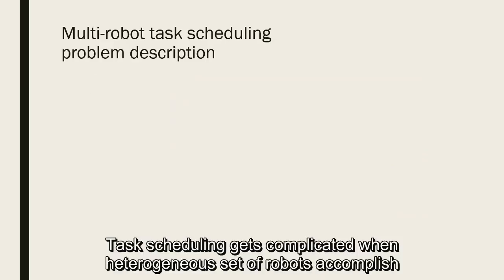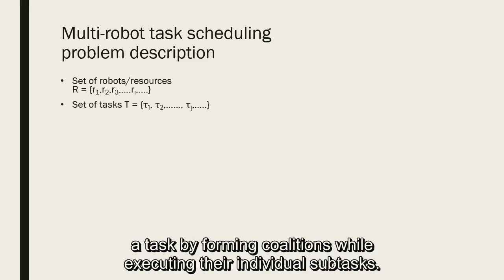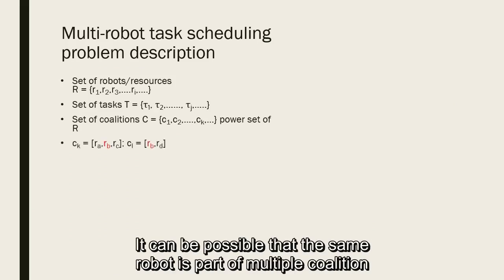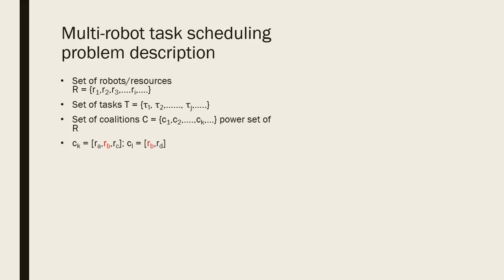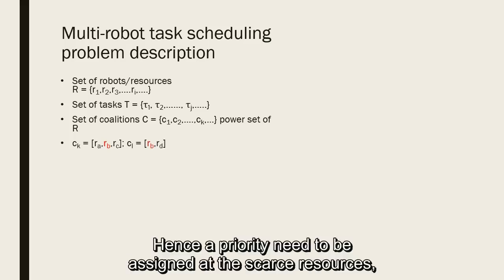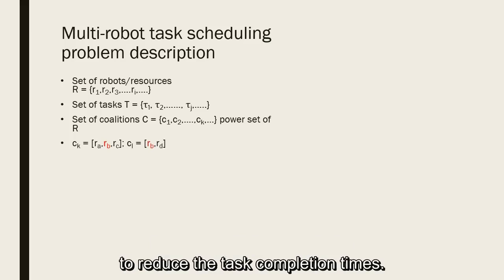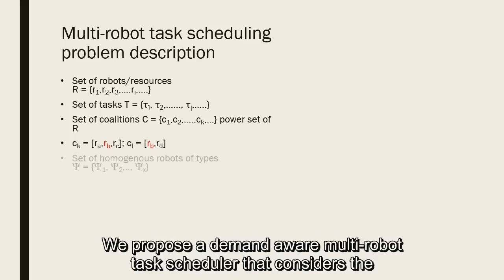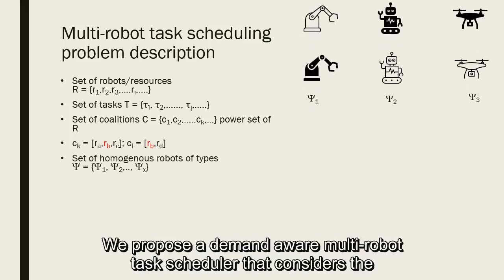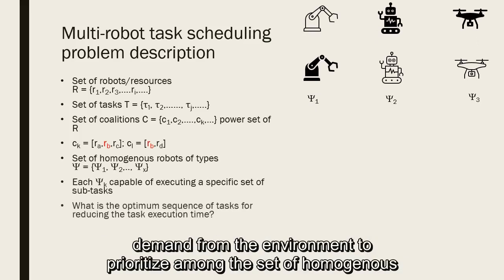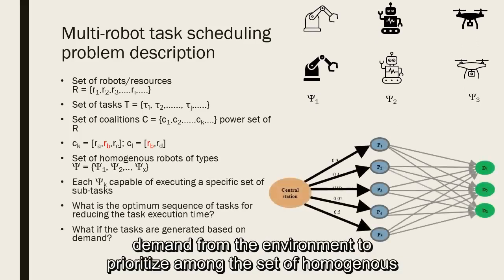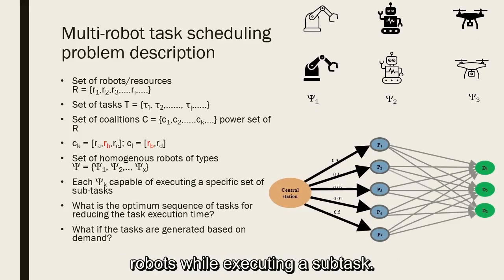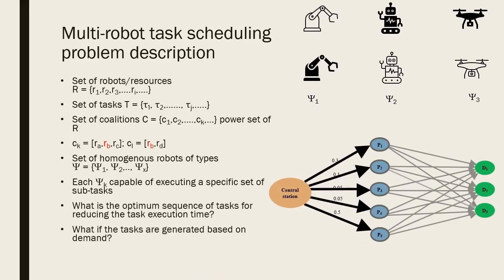Multi-robot task scheduling gets complicated when a heterogeneous set of robots accomplish a task by forming coalitions while executing their individual subtasks. It is possible that the same robot is part of multiple coalitions for executing different sets of tasks. Hence, a priority needs to be assigned to the scarce resource to reduce the task completion times. We propose a demand-aware multi-robot task scheduler that considers the demand from the environment to prioritize among the set of homogeneous robots while executing their subtask.